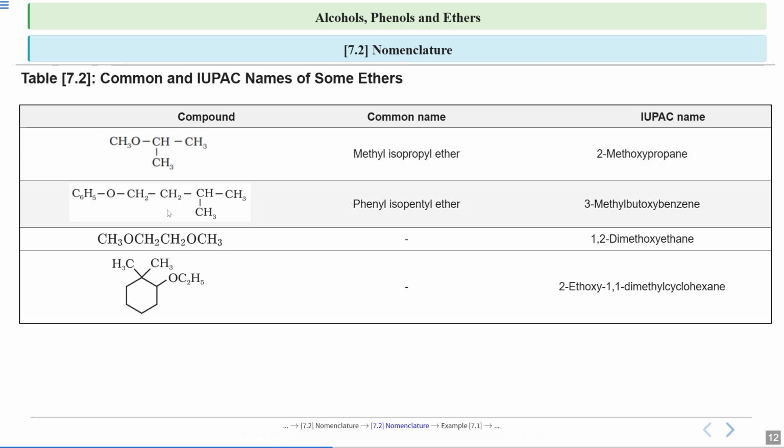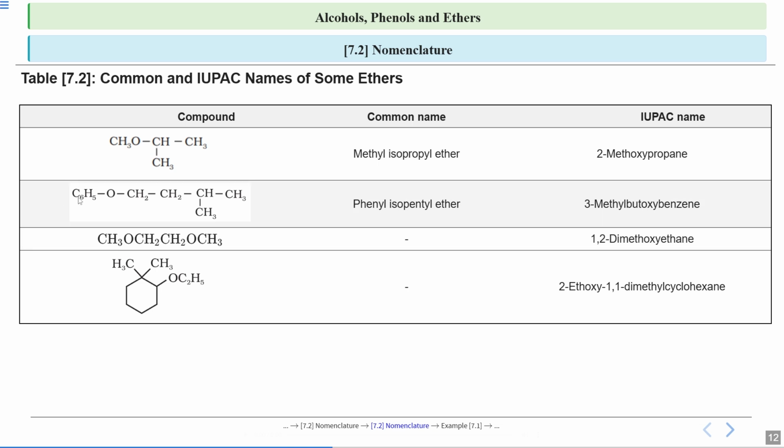Now let us see this common name. Now one side you have this phenyl group and one side, see, 1, 2, 3, 4, 5 carbon atoms. So pentyl. And again see this carbon is attached to 2 methyl groups. So again iso. But don't consider iso while writing alphabetically. So one side phenyl for P and one side pentyl for P. So both are P. So you will write phenyl isopentyl ether. Okay. Now see the IUPAC naming.